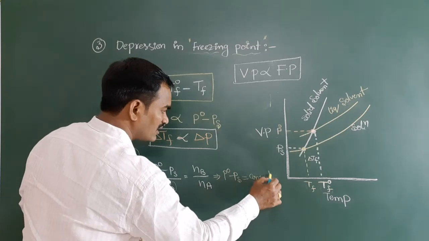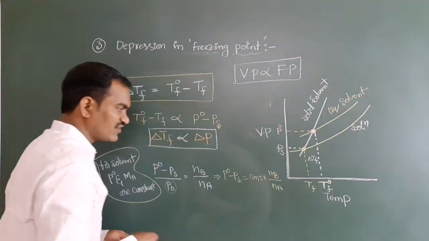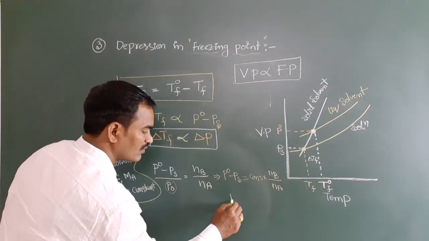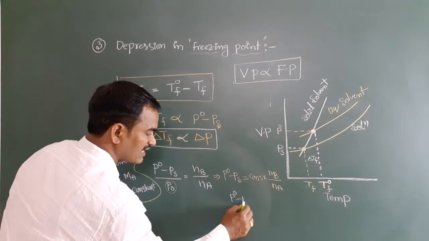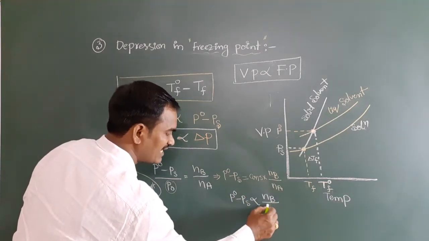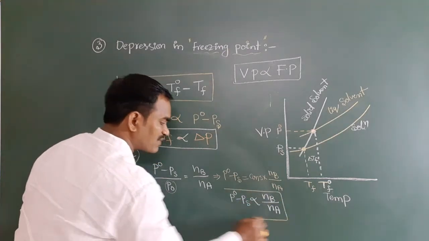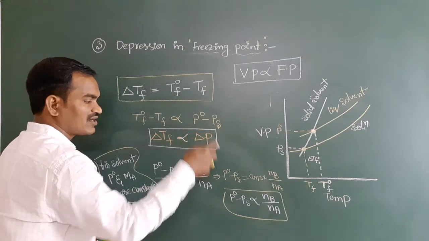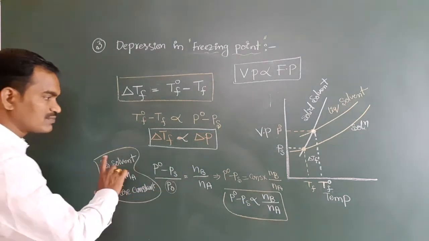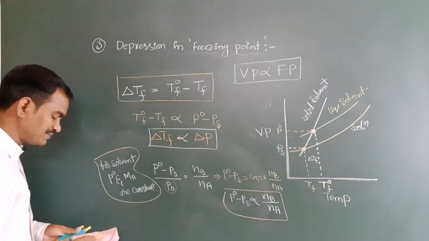Constant into Nb by Na. So therefore, if you remove the constant, what would it become? P0 minus Ps is directly proportional to Nb by Na. Have you got it? So this expression I am going to substitute here, because P0 minus Ps is nothing but delta P. So take down this point. Very, very, very important point. You have to get clarity here, right?